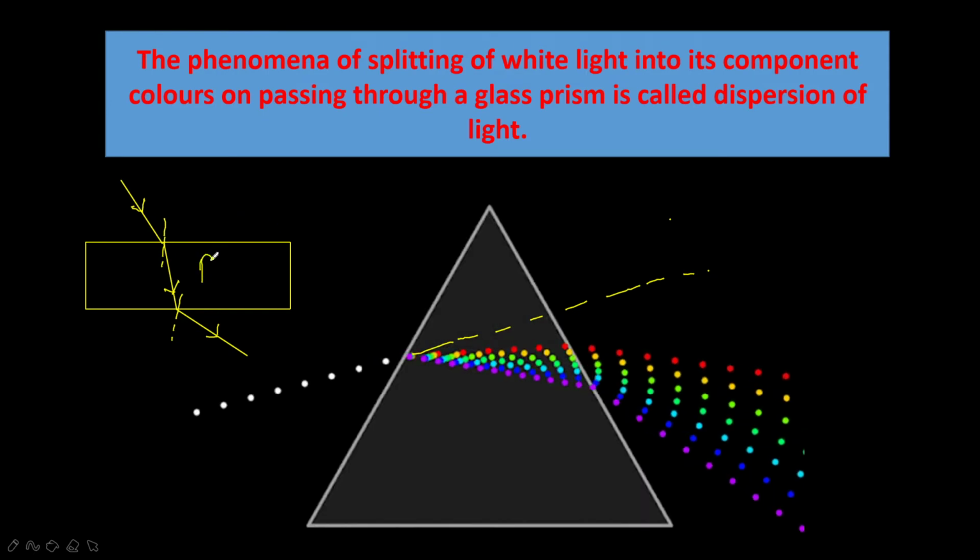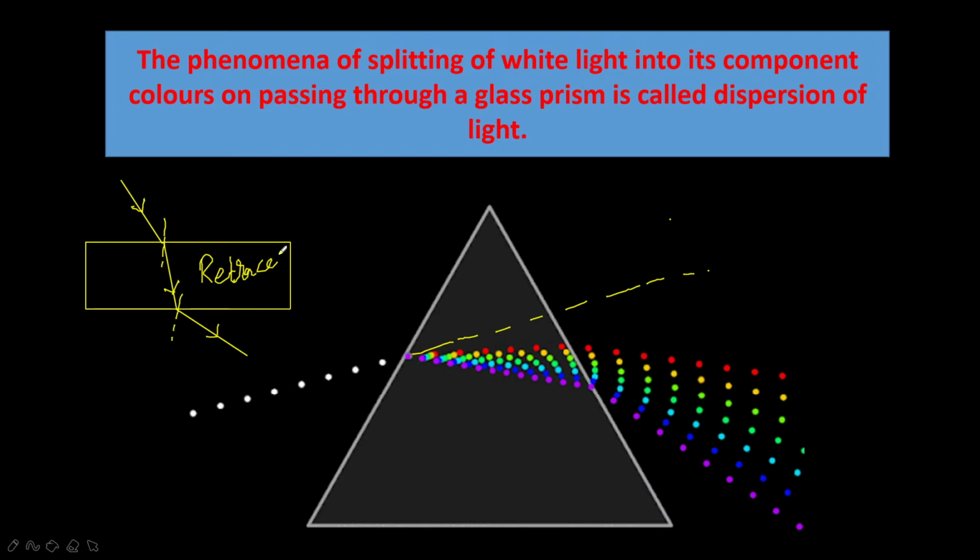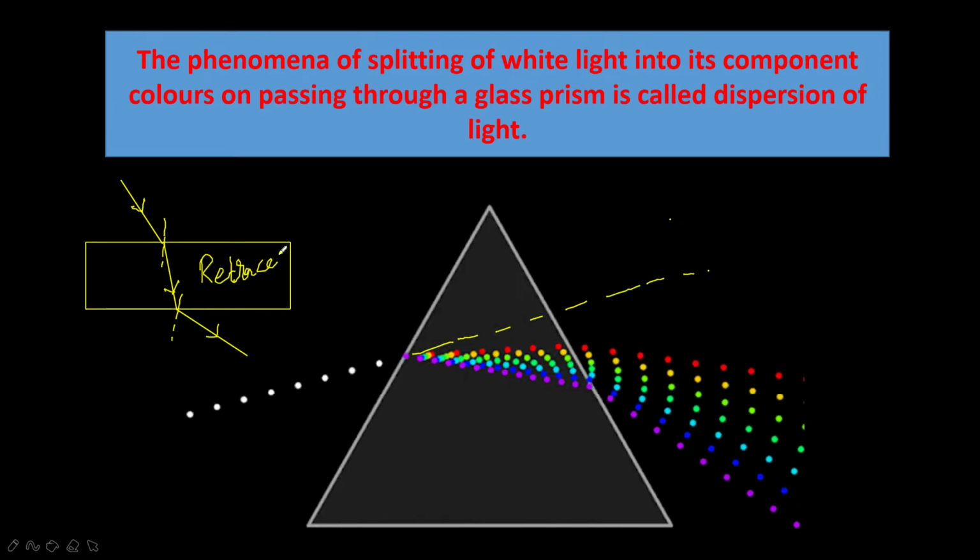That will take place in a glass slab, retrace. Okay, next in the prism, if you see, the ray of light is reversed and the ray of light cannot retrace its entire path. It is not possible because refraction is taking place, and the shape of that glass prism is also different. Okay, so this is about dispersion of light. So one more time, what is dispersion of light? The phenomenon of splitting of white light into its component colors on passing through a glass prism is called dispersion of light.